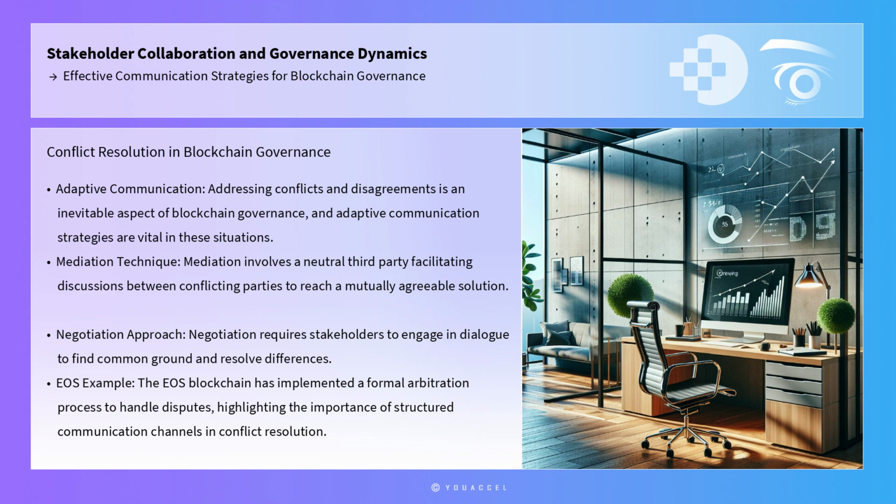Mediation involves a neutral third party facilitating discussions between conflicting parties to reach a mutually agreeable solution. Negotiation, on the other hand, requires stakeholders to engage in dialogue to find common ground and resolve differences. The EOS blockchain has implemented a formal arbitration process to handle disputes, highlighting the importance of structured communication channels in conflict resolution.